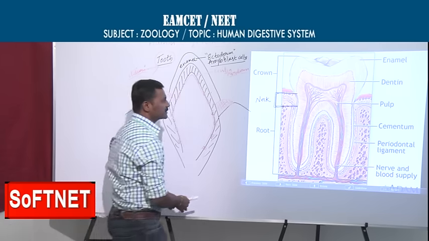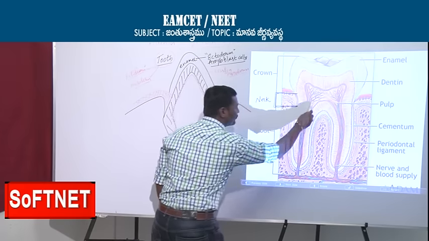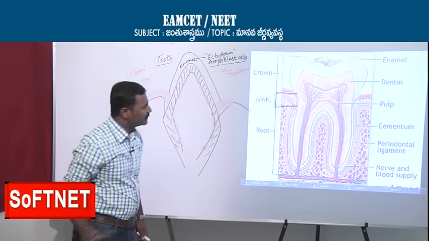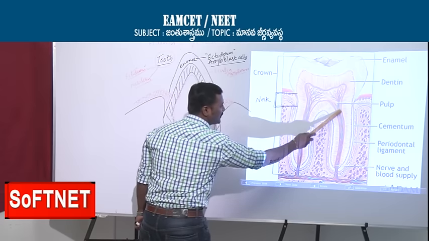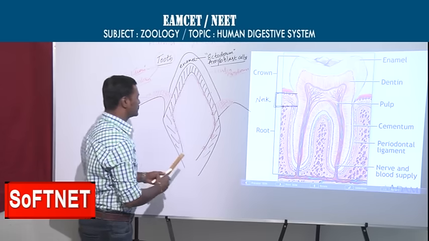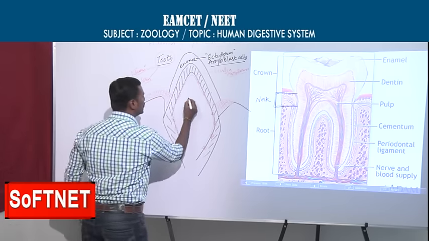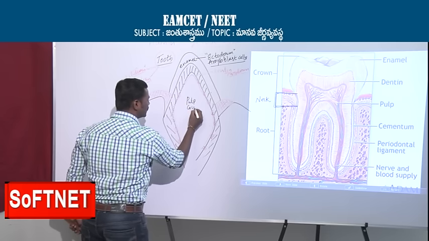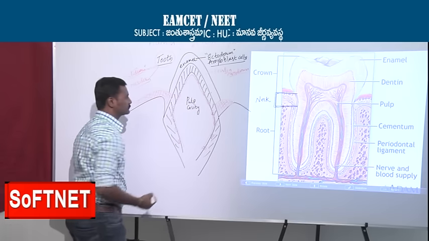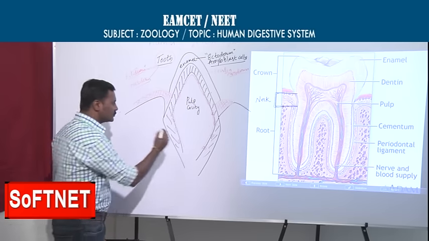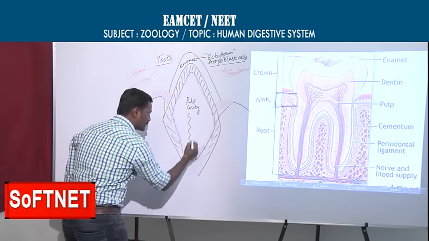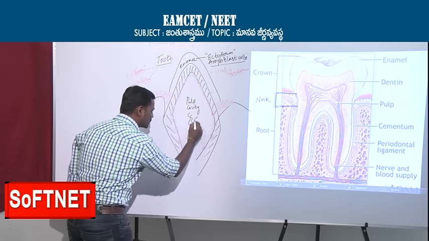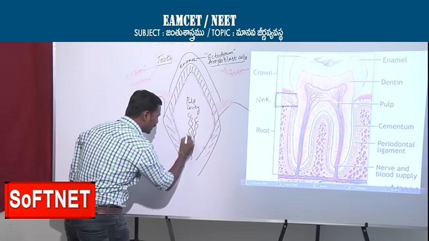Yes, coming to the next part, you see the gap. You are observing the gap here, the space. This space is nothing but the pulp cavity. Into this pulp cavity, arteries, veins and nerves will come into contact.